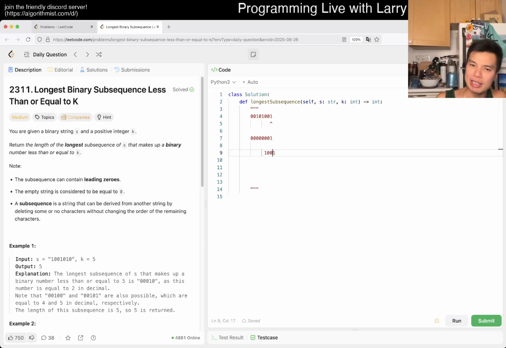But then the question is, okay, or even if we don't need to, do we always keep this 1? And I want to say, and I'm not sure about this, but I want to say the answer is yes, because if we want to add 1 later on, well, there are 2 things. The only reason why we don't want to keep this 1 is if we don't have this 1, then maybe later on there's a 1 that will help us give a longer answer. But is that possible? And I want to say the answer is no.